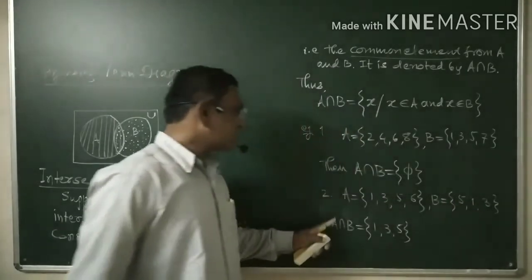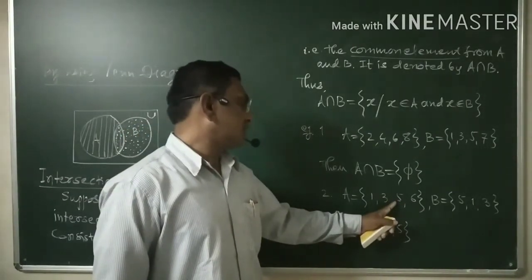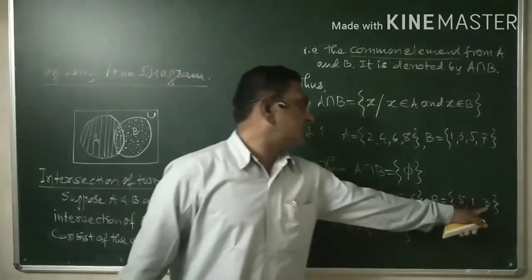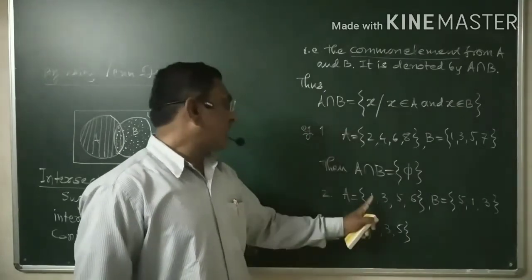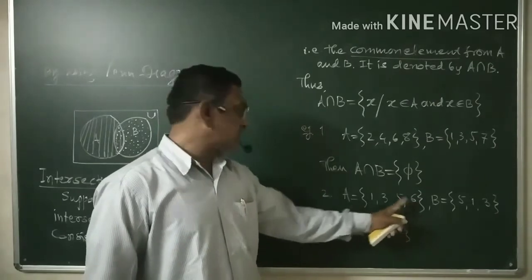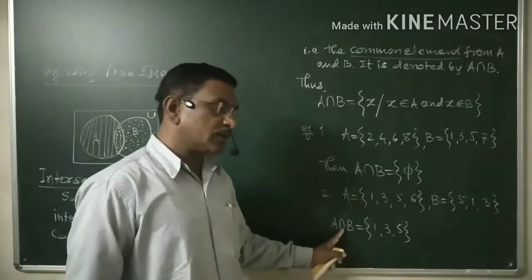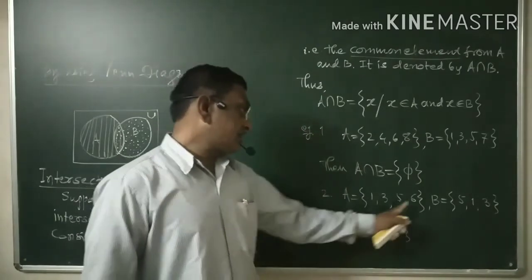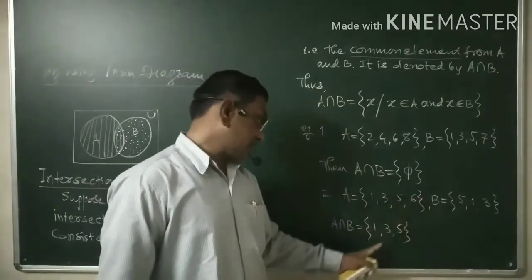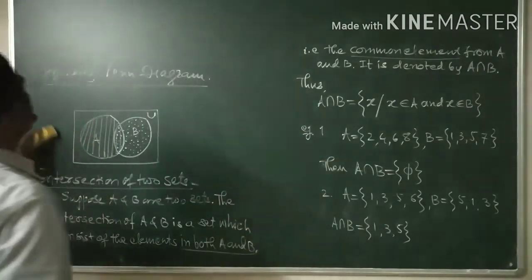And therefore, the intersection of A and B is what? Only the common elements. 5 is here, 5 is here, therefore I have taken 5. 3 is here, 3 is here, therefore I have taken 3. 1 is here, 1 is here, therefore I have taken 1. But if I go for 6, 6 is in A, 6 is not in B. As I want to find the intersection, 6 is not a common element, and hence I am not going to consider 6 here in the intersection. Okay, therefore this is what we have as intersection.